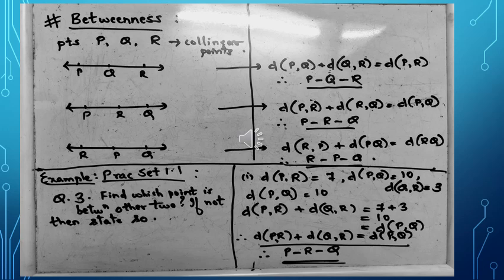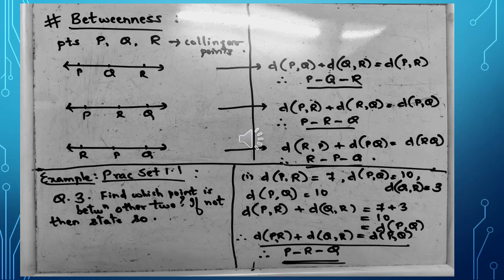Now let us solve some numericals based on the concept of betweenness. Practice set 1.1, question number 3. Find which point is between other two. If not, then state so. We'll try to solve question number 1.